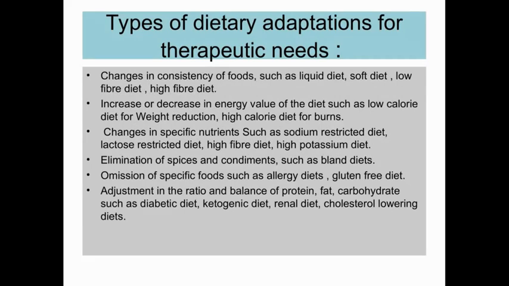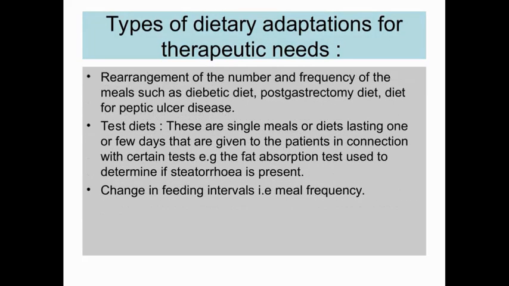So these that we have discussed are the dietary adaptations for therapeutic needs. Means how can you make a normal diet into a therapeutically needed diet. Okay, so next moving on to types of dietary adaptations for therapeutic needs in case of diabetic and post gastrectomy diet or peptic ulcer disease.